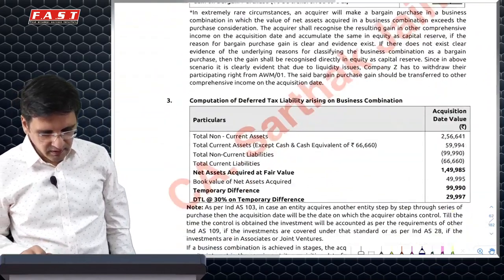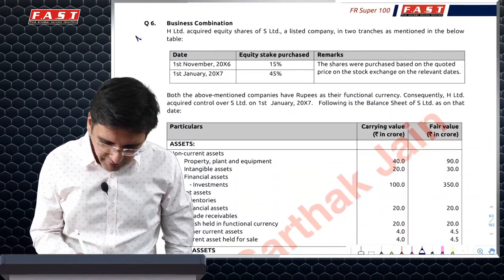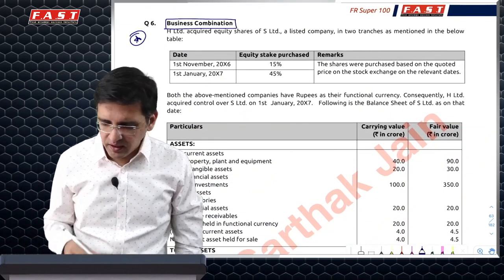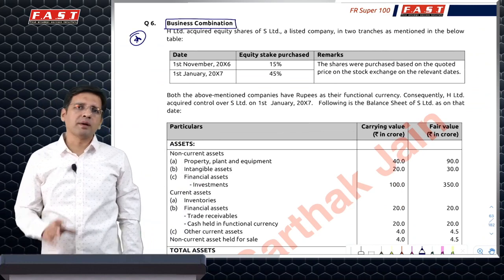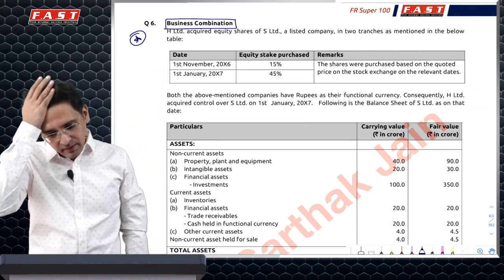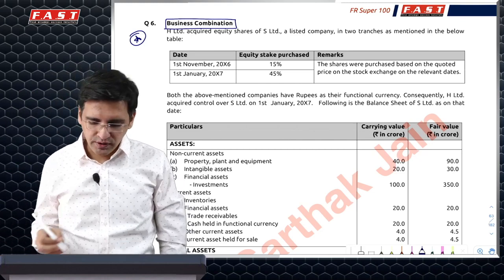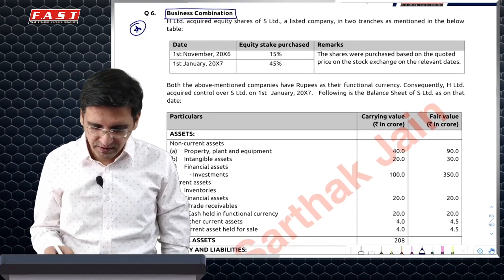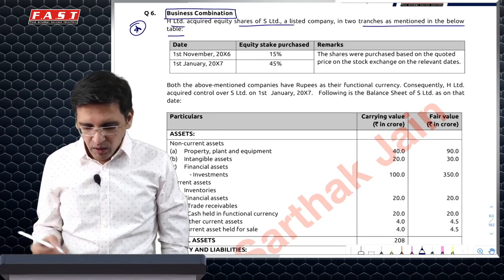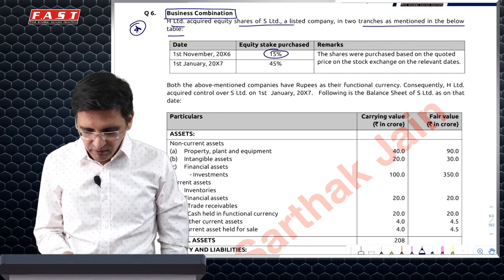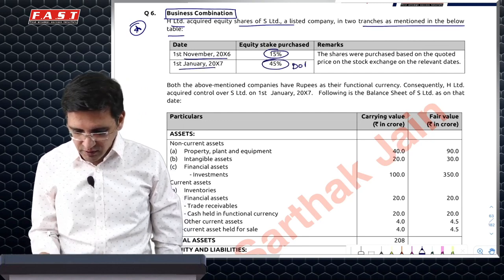Very lengthy and intimidating question it is. One of my favorite questions of business combination. Again, very lengthy to be asked in exam. Could be that a part of it may be asked in the exams. But a very good practice question, helps you refine a lot of concepts. Very quickly, I'll just tell you the adjustments which are there. In two separate tranches, you have acquired investment in S, first 15% on November 6 and 45% on 1st January. This is the date of acquisition of control.